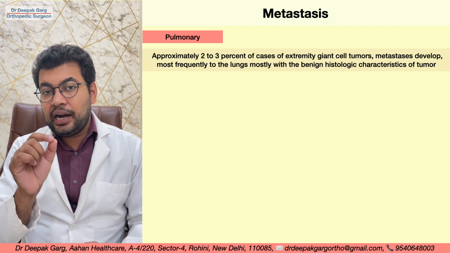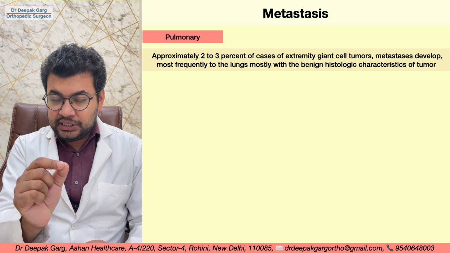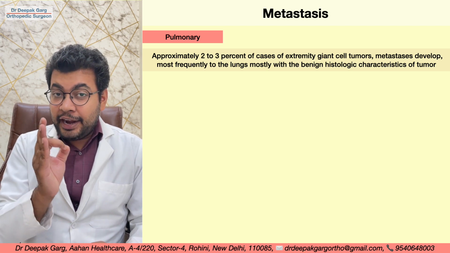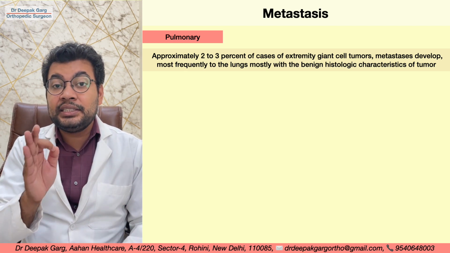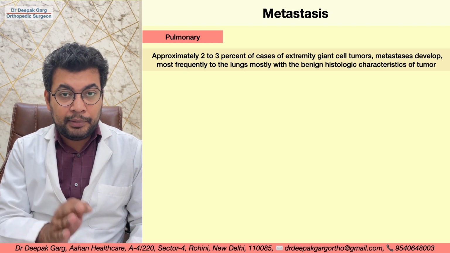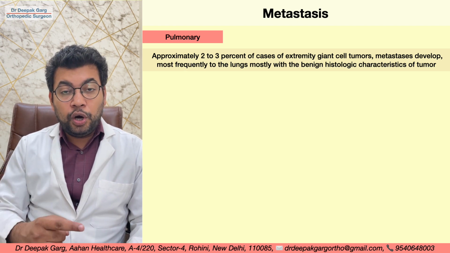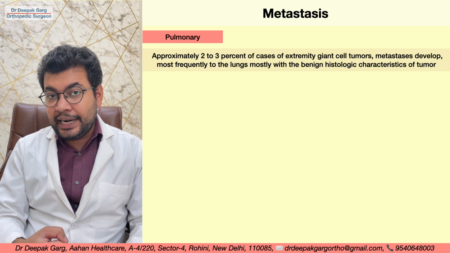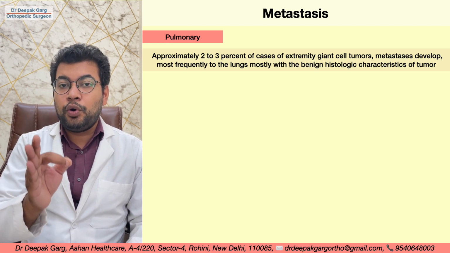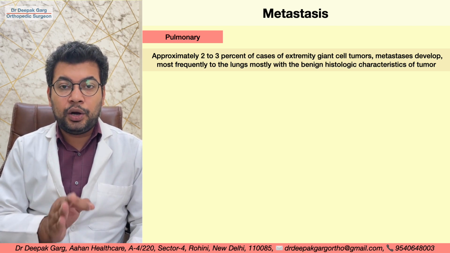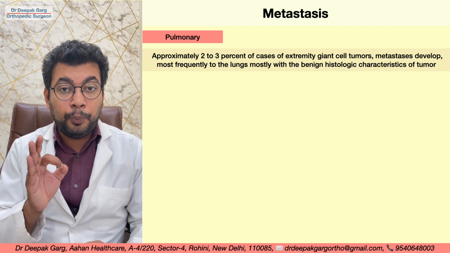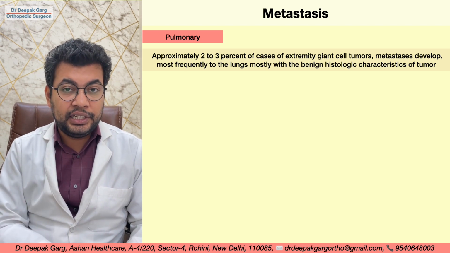If we take a biopsy from the lung metastasis and test it, we find that it is not a malignant lesion, it is a benign lesion. That is a very interesting fact about giant cell tumor. Even though it goes to the lungs from the primary site, the features are still of a benign tumor. They do not show malignant cells in the pulmonary metastatic lesion.